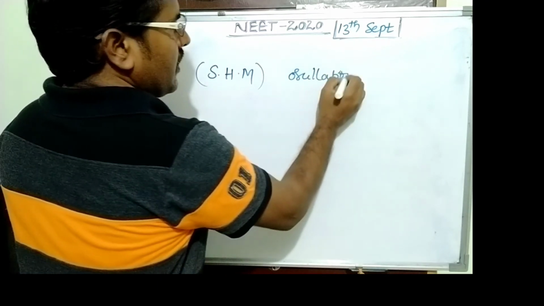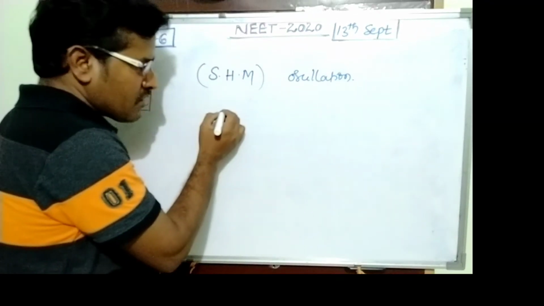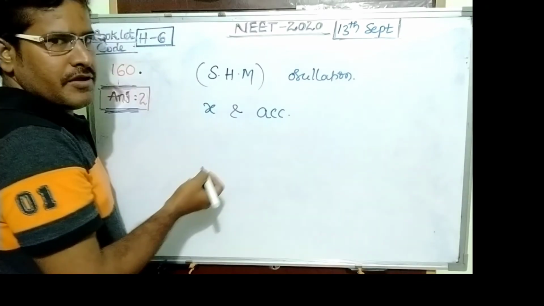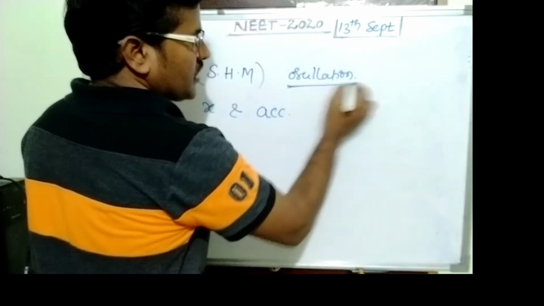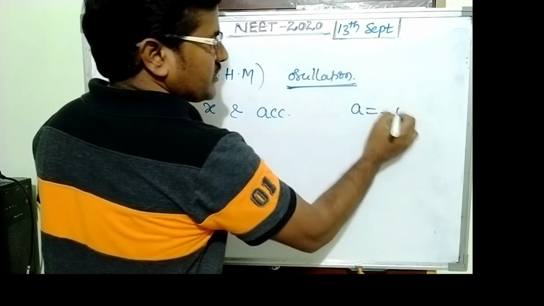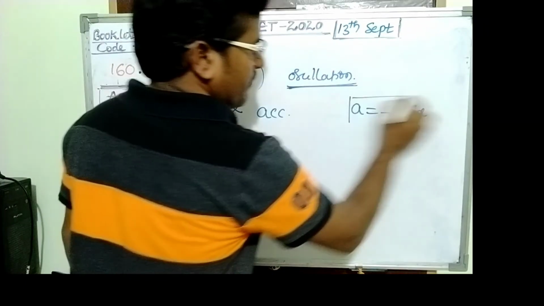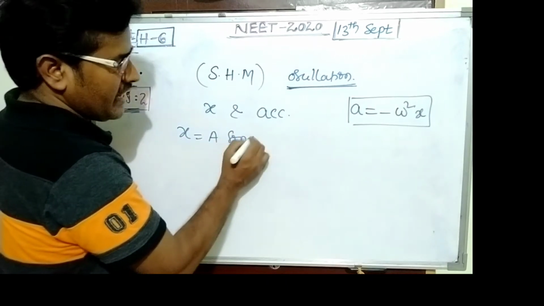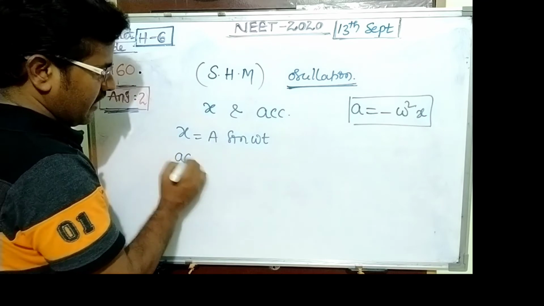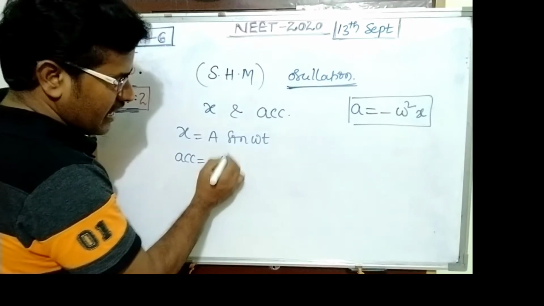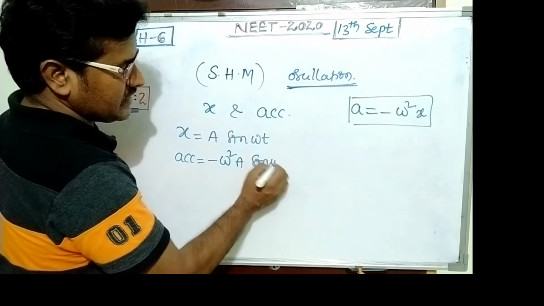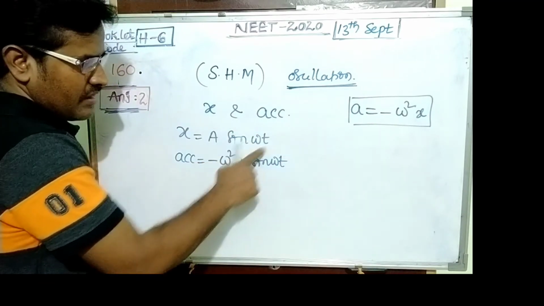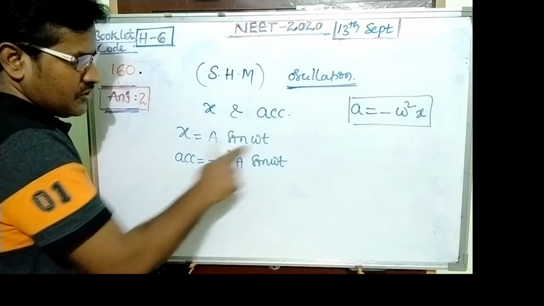Question from SHM, simple harmonic motion, oscillation topic. The phase difference between displacement and acceleration. You know that in simple harmonic motion or oscillatory motion, acceleration equals minus omega square into x. Suppose x equals a sine omega t. Then acceleration becomes minus omega square into a into sine omega t. That means both functions are sine, but this is positive, this is negative.